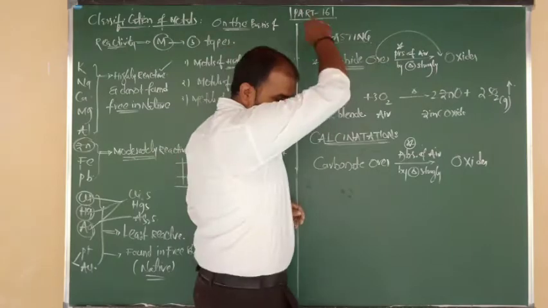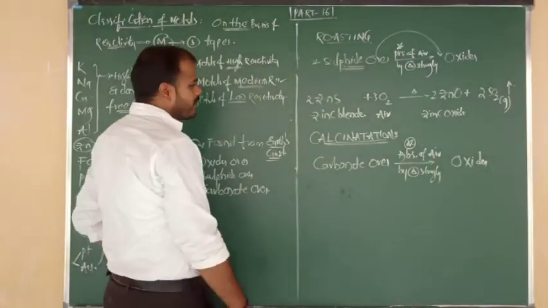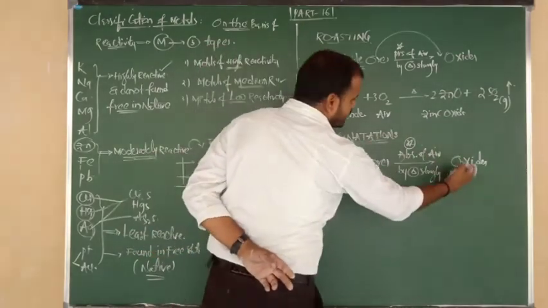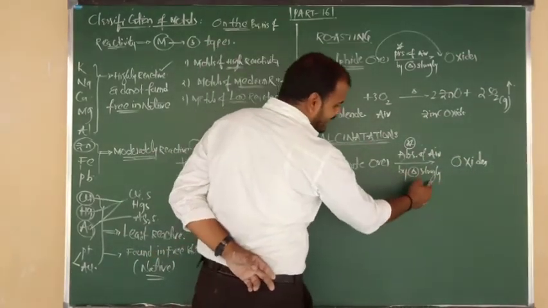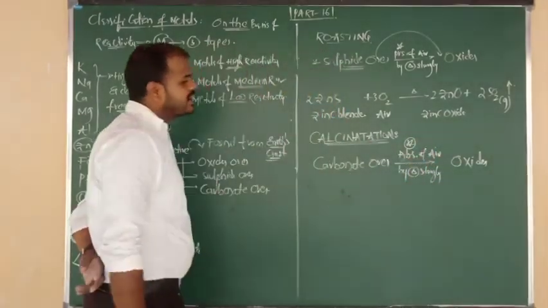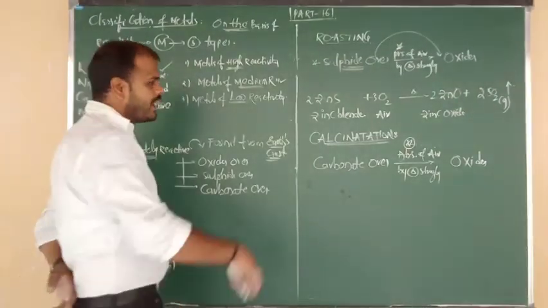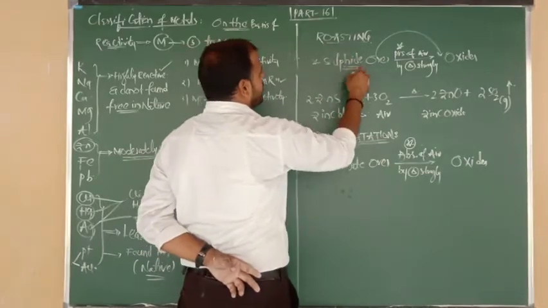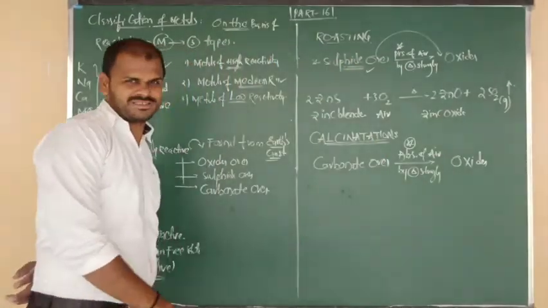Good. So now I am going to give you the example. What is meant by calcination? The process in which carbonate ores are converted into the oxides by strongly heating in the absence of air. That is nothing but calcination. It is applicable for carbonate and bicarbonate ores, but roasting is applicable only for sulfide ores.